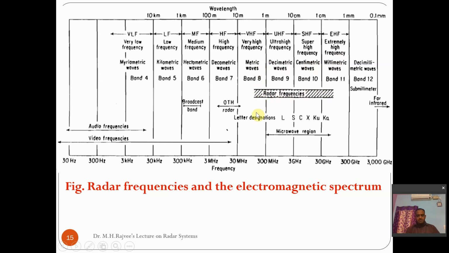Now these radar application frequencies have different bands which are denoted by L, S, C, X, Ku and Ka bands. All these frequencies are also called microwave frequencies, and this region is the microwave frequency region, which starts from 220 megahertz till 35 gigahertz.